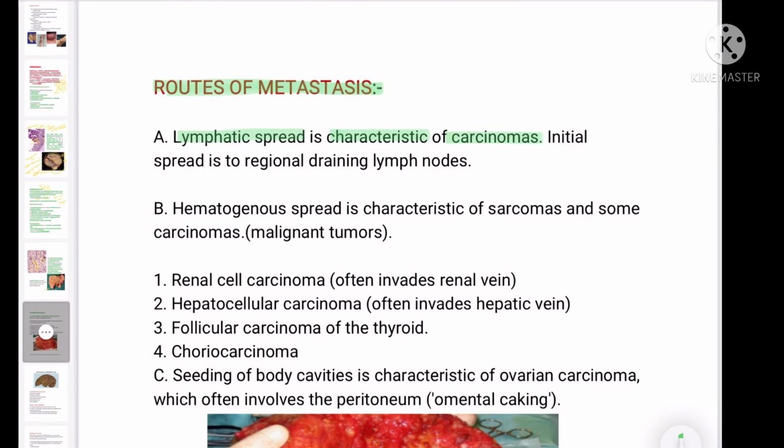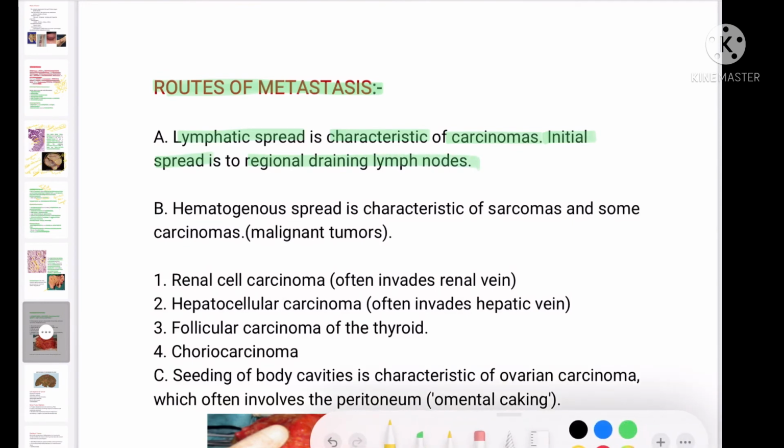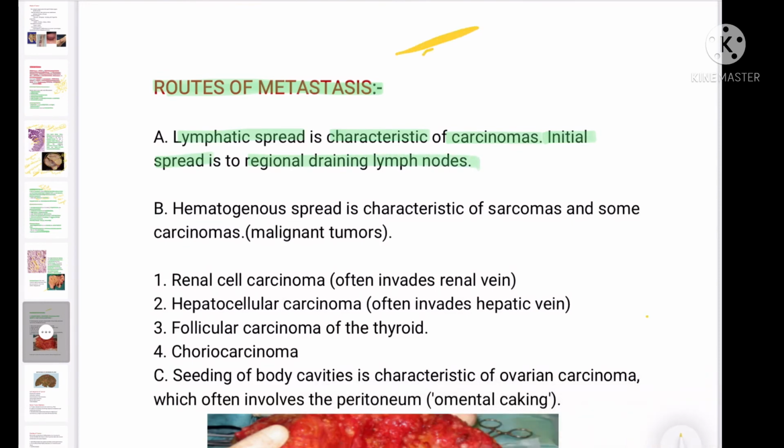The tumors arising from the epithelial tissue have high capability to metastasize to different areas through lymphatic spread. Initial spread is to regional draining lymph nodes. For example, if the skin is here and a tumor is arising, it invades the epithelium, then it will invade the lymphatic or the blood vessel, then there will be lymphatic drainage to nearby lymph nodes. From there it will go to different areas. So first there will be regional lymphatic drainage.